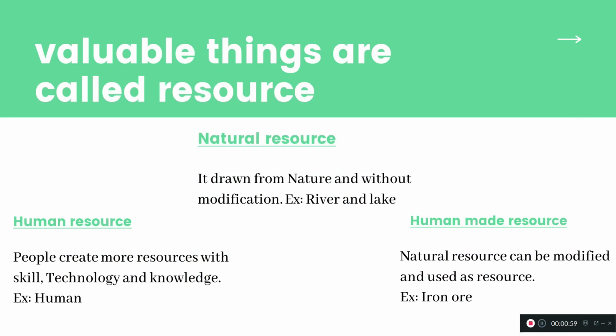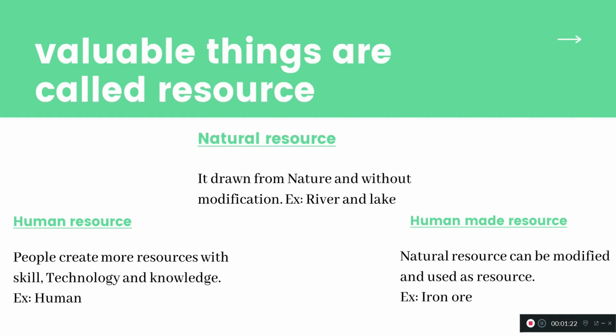First one is what is a resource? Resource is nothing but some valuable things. So the valuable things are called as the resource. So this can be broadly divided into three categories. First one is the natural resource, second one is the human made resource, third one is the human resource. So natural resource is normally drawn from the nature without any modification, right?